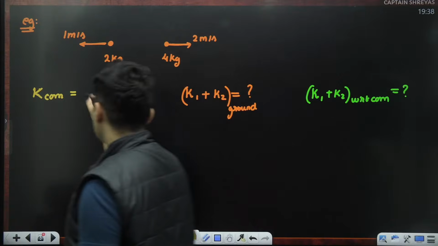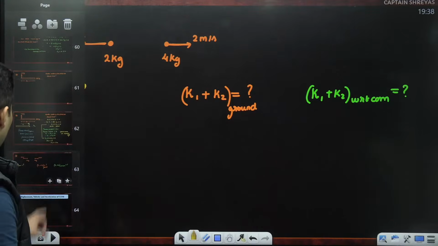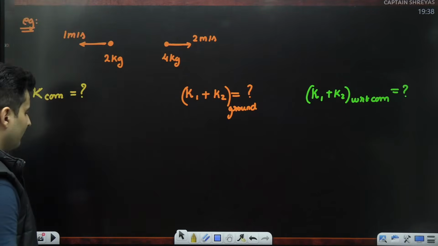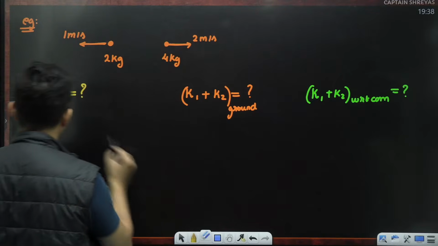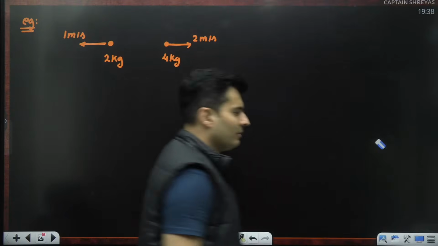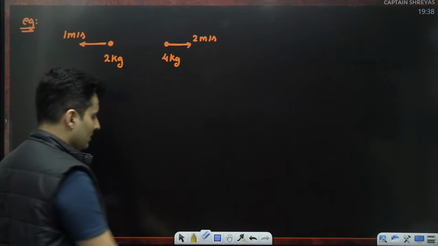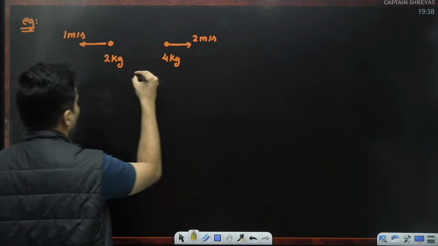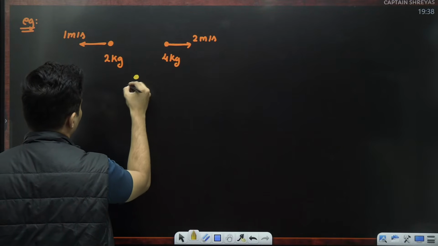Okay, let's try to solve this question. Let's try to solve this question one by one. Step by step, let's go. I want to find the total kinetic energy from the ground frame, then from the center of mass frame and everything else. First, let's find what the center of mass would be doing.